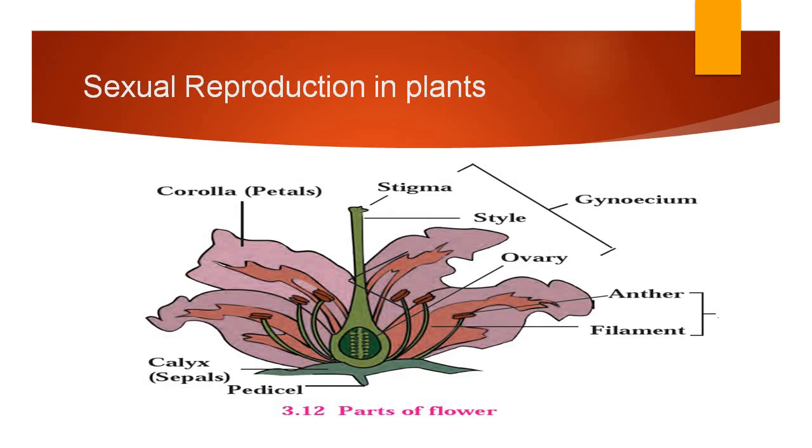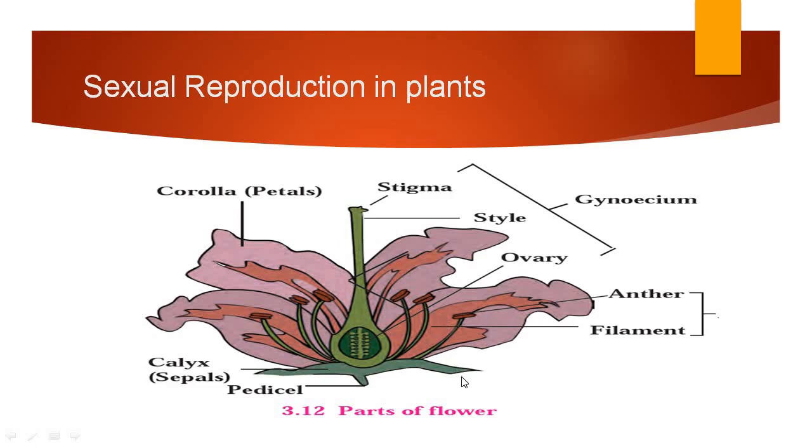Then the next topic we are going to study is sexual reproduction in plants. Before starting sexual reproduction in plants, we must know the structural anatomy of the plant, or what are the parts of the flower. This flower is the structural unit of sexual reproduction in plants. For this sexual reproduction to occur, the flower is very important in the case of plants.